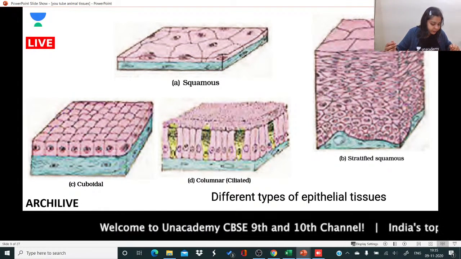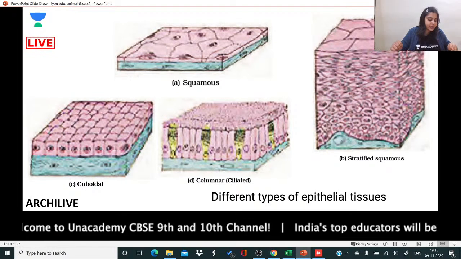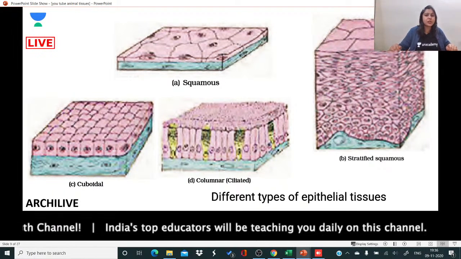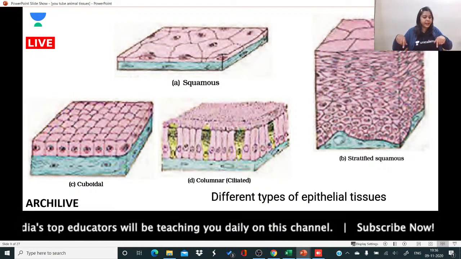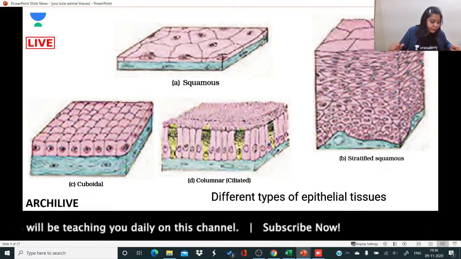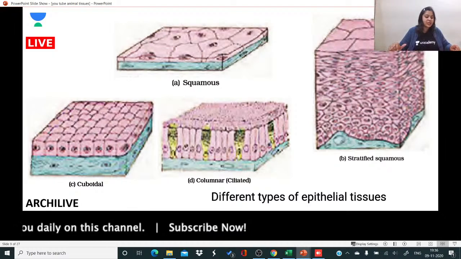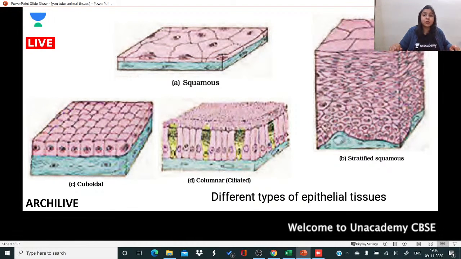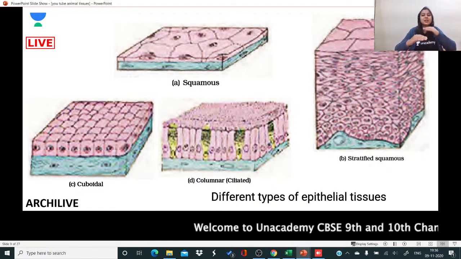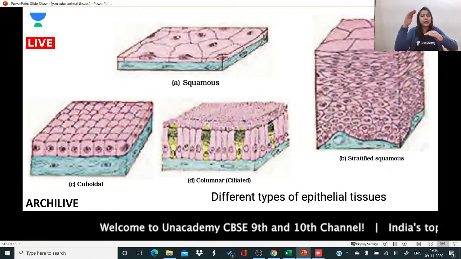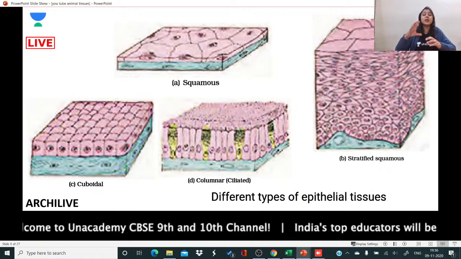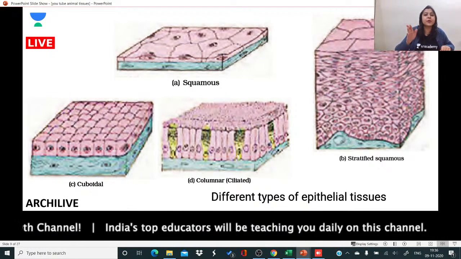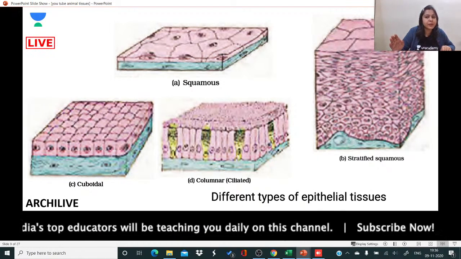Yes, tiles like tiles on a floor is also known as squamous epithelium. Yes, that's correct. That you can see in the diagram. It just looks like tiles on the floor, right? Stratified squamous can do protection and is present in skin. Absolutely correct, Vasundhara. Stratified squamous epithelium has many layers, and all those layers can provide a very good amount of protection. So now you know the difference between simple squamous epithelium and stratified squamous epithelium.